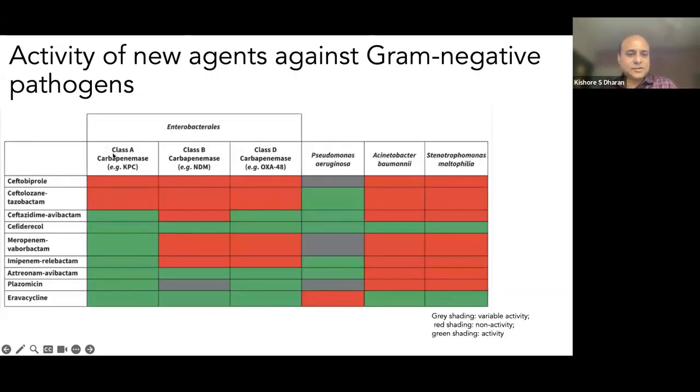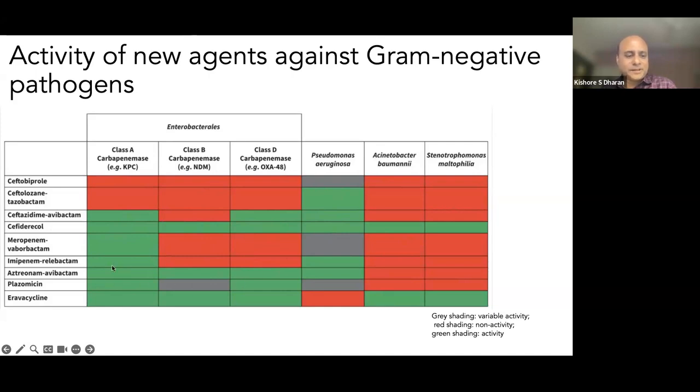So where does the action stand? Ceftobiprole is mainly used against class A, class B, and class D Enterobacterales, and also Acinetobacter and Stenotrophomonas maltophilia. The ceftazidime avibactam is for class A and doesn't act against class B. And Pseudomonas aeruginosa, on those sensitive strains, ceftolozane works across most of these organisms. Meropenem avibactam is preferably for class A and doesn't have activity against class B or class D. The same with imipenem relebactam.